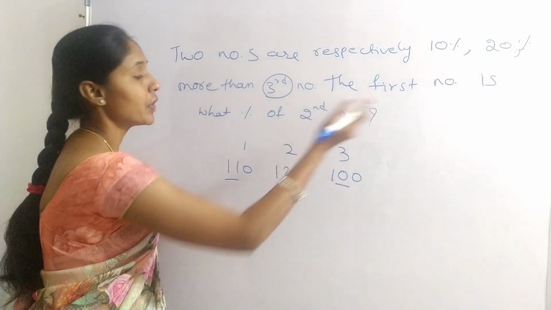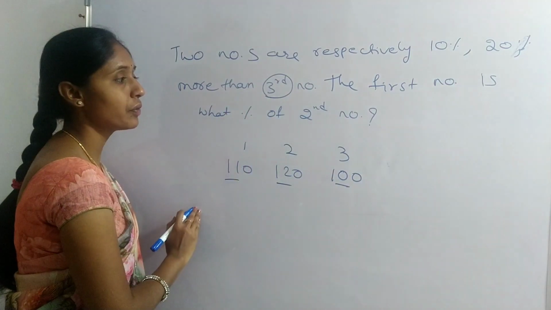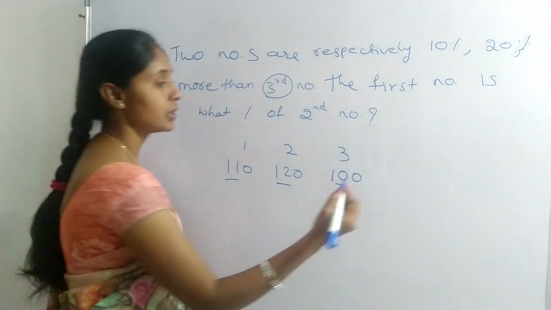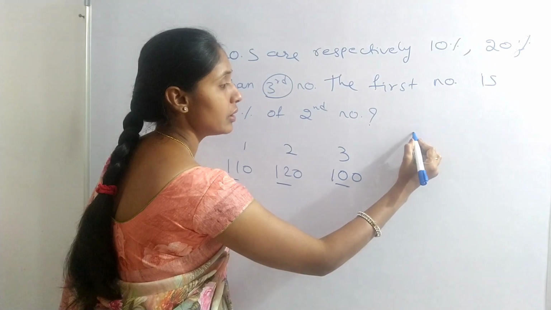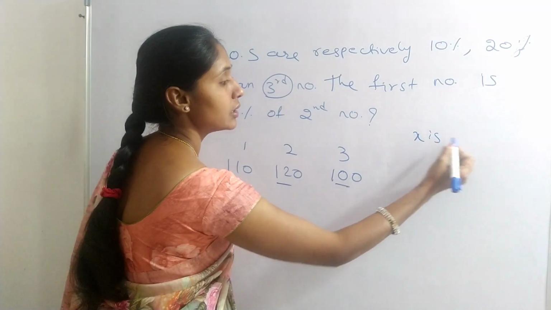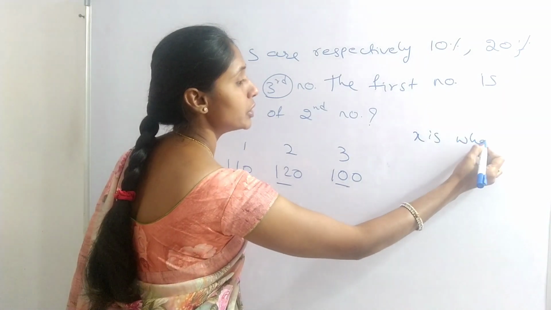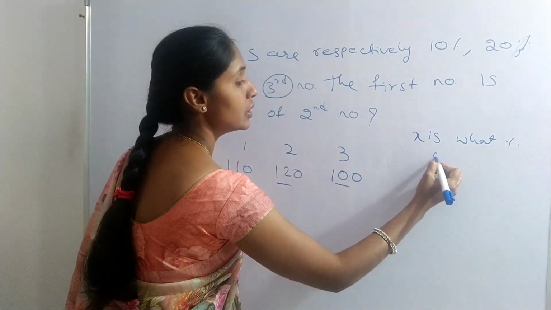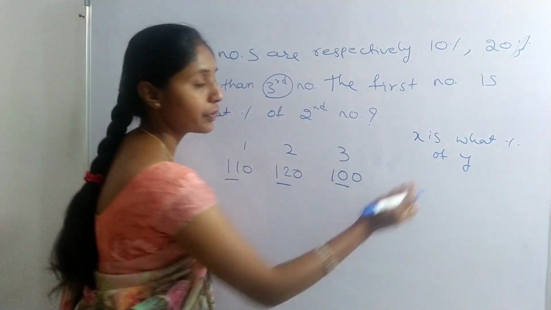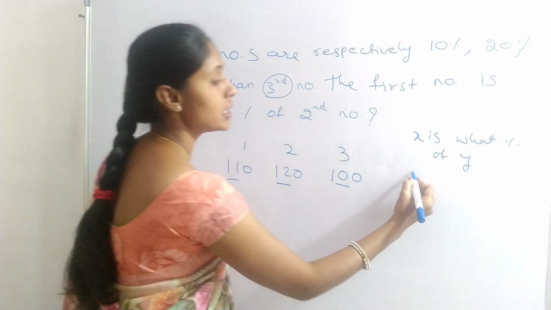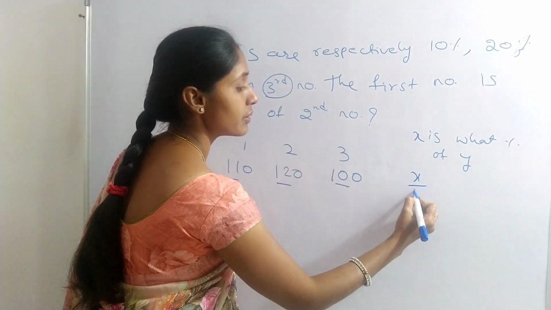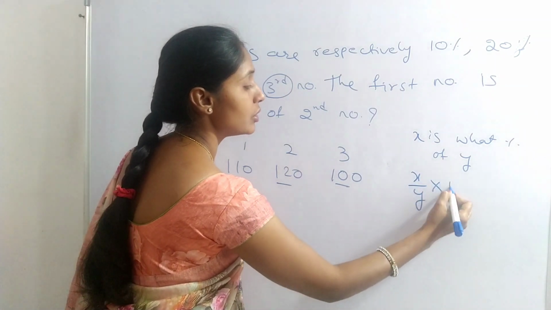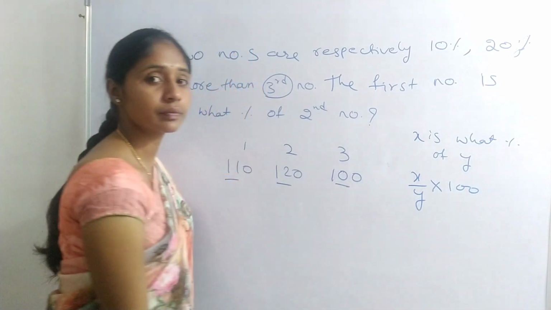The question is, the first number is what percent of the second number? Here X is what percent of Y, the formula is X divided by Y into 100.